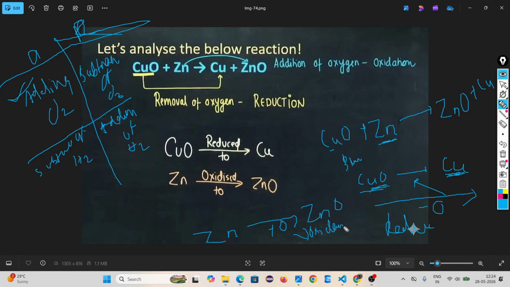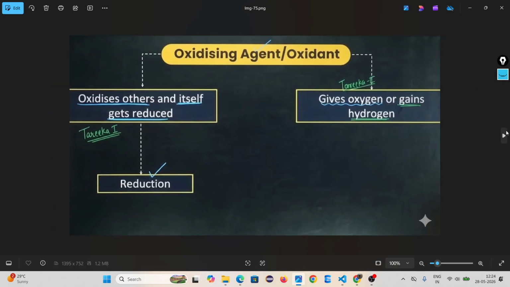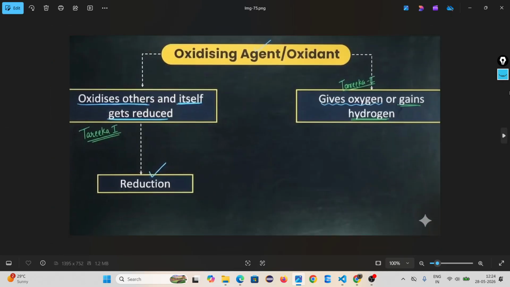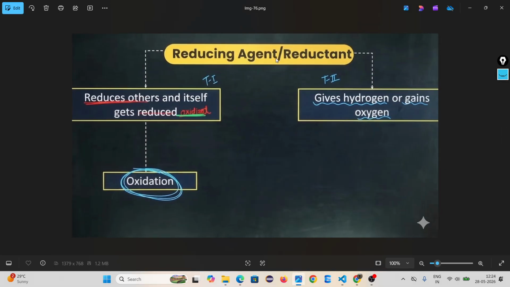You understand or not? Okay, oxidation reaction completed. Then two terms are there: oxidizing agent or oxidant, and reducing agent or reductant.